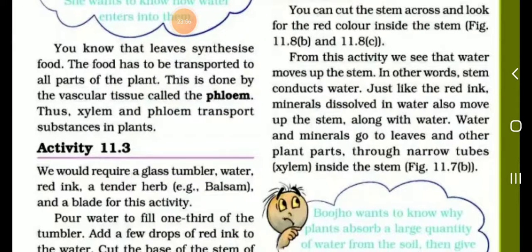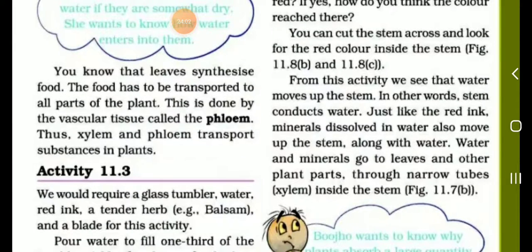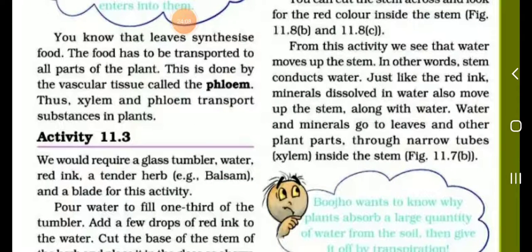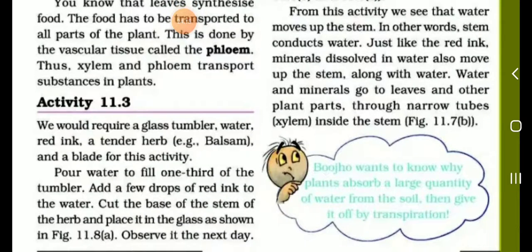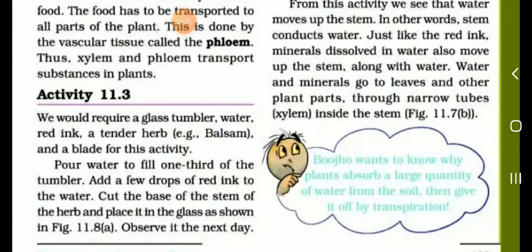Listen, from this activity we see that the water moves up the stem. In other words, the stem conducts water, which is very important, students. Just like the red ink, minerals dissolved in water also move up the stem. Along with water, minerals go to leaves and other plant parts through the narrow tubes. Narrow tubes means the xylem inside the stem.